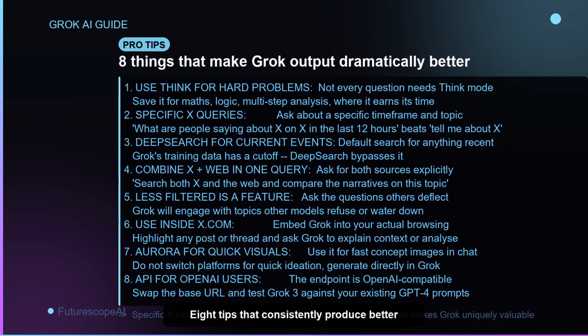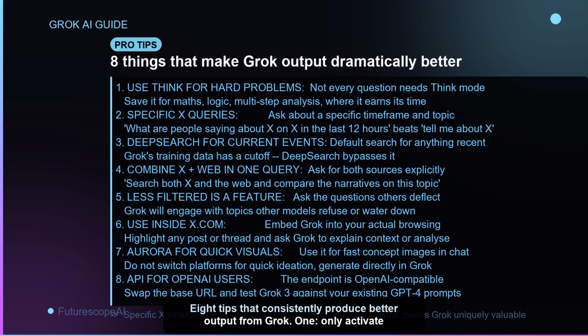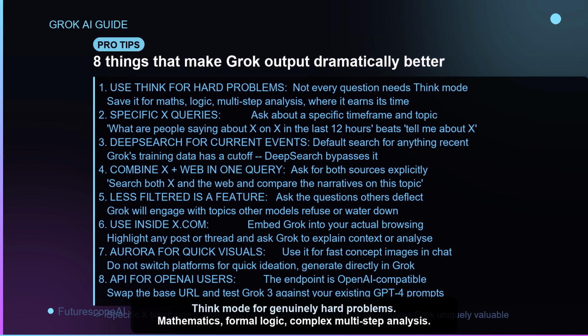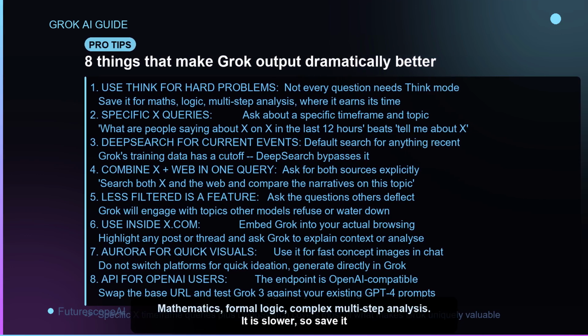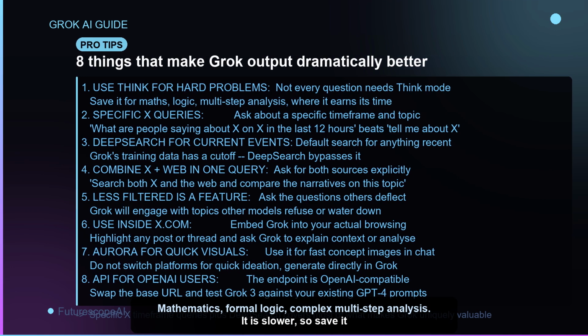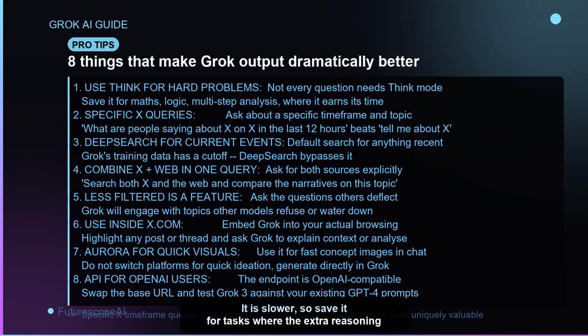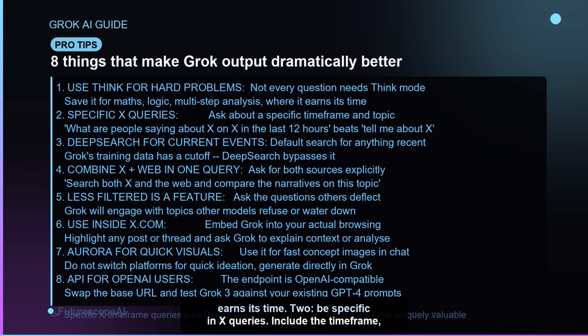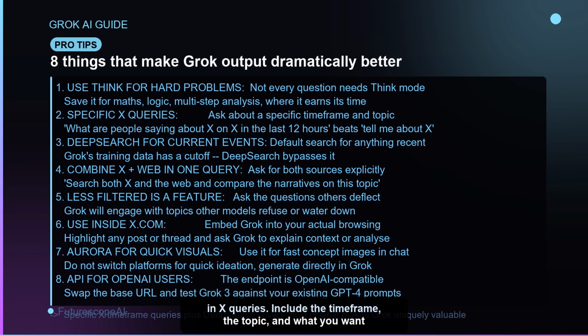8 tips that consistently produce better output from Grok. 1. Only activate Think Mode for genuinely hard problems. Mathematics, formal logic, complex multi-step analysis. It is slower, so save it for tasks where the extra reasoning earns its time. 2. Be specific in X queries. Include the time frame, the topic, and what you want to know about the sentiment or content. Vague questions get vague X summaries.